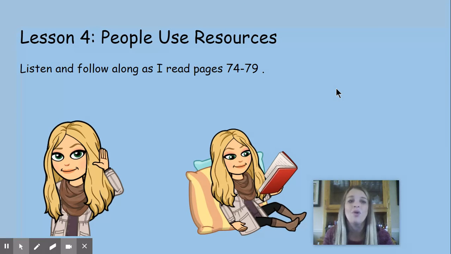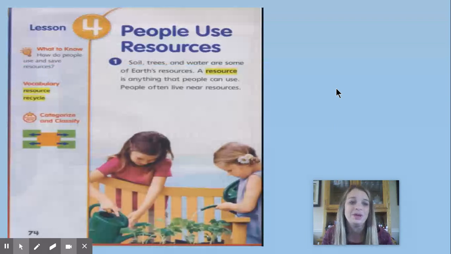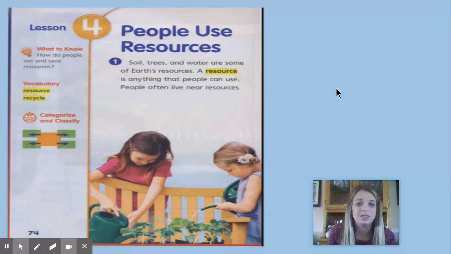So lesson 4, people use resources. Listen and follow along as I read pages 74 to 79. All right, so people use resources. Soil, trees, and water are some of Earth's resources. A resource is anything that people can use, and people often live near resources.